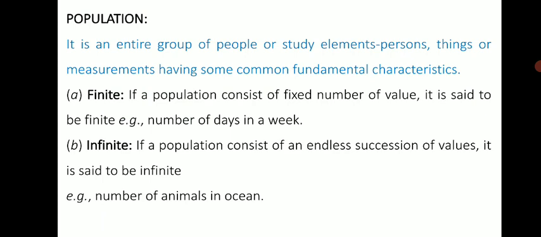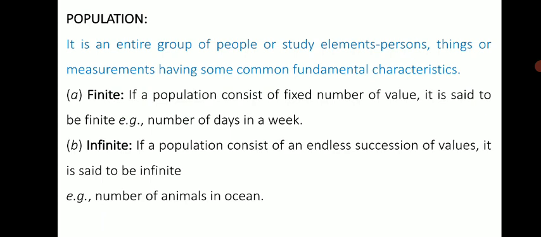For example, the number of days in a week, number of days in a month, number of months in a year. These values are fixed, you cannot change them. It consists of a fixed number of values and is said to be finite, meaning the number in this category is fixed.